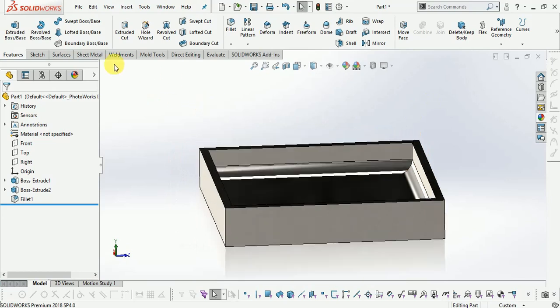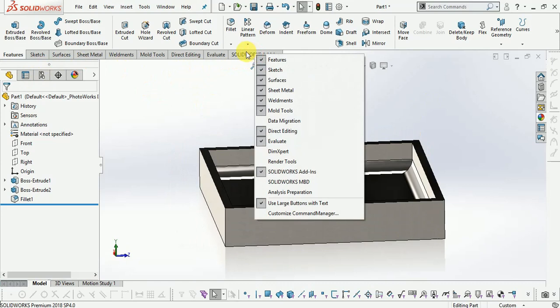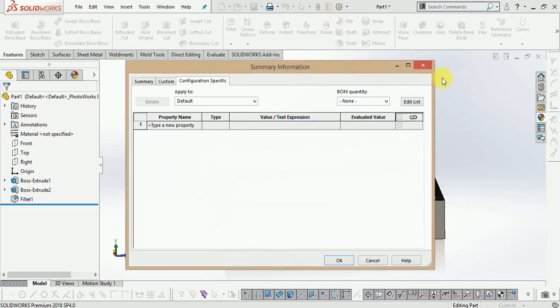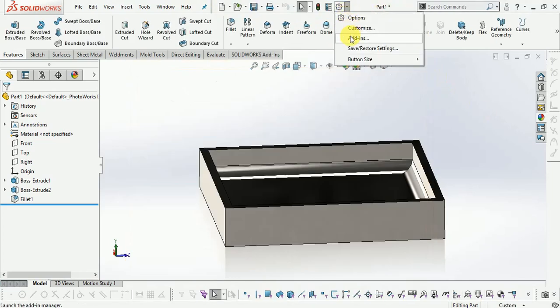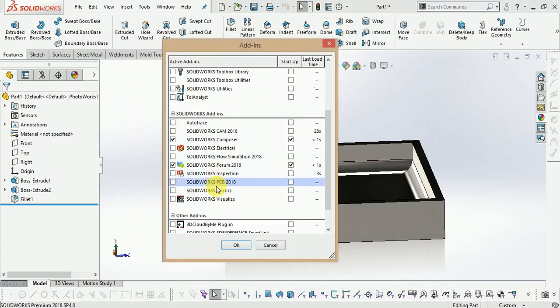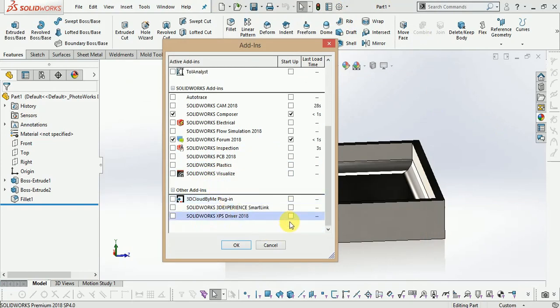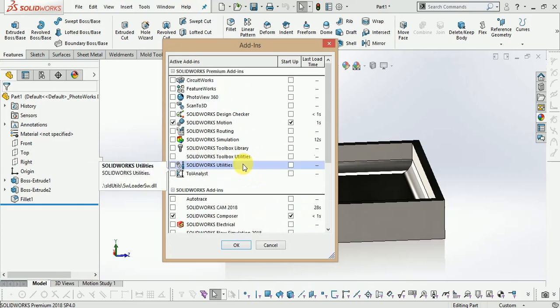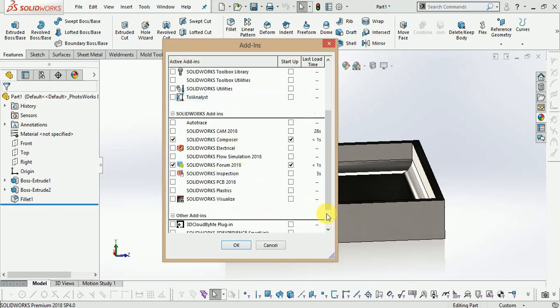Now here no CAM option is available, so from settings, add-ins, and now from here SolidWorks CAM option is available.